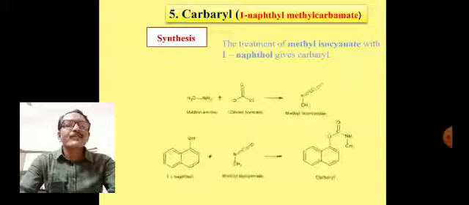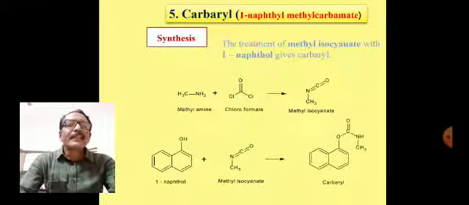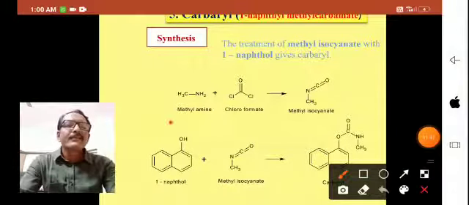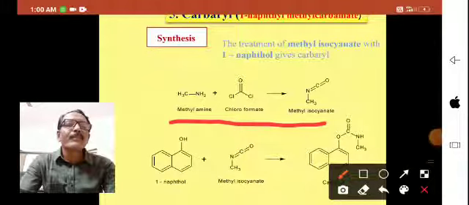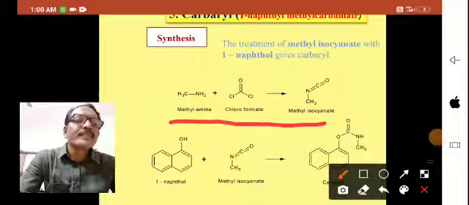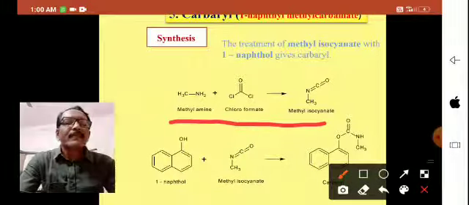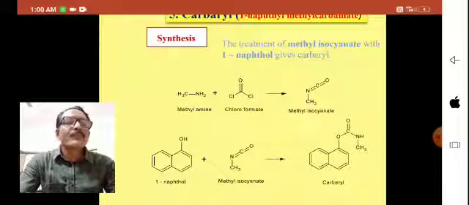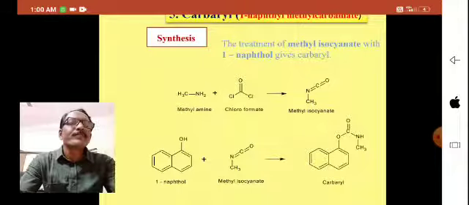There are two steps given here. Methylamine reacting with chloroformate to give methyl isocyanate. In the first reaction, we are preparing methyl isocyanate. Methyl isocyanate is reacting with 1-naphthol and there is formation of carbaryl. Carbaryl is obtained.